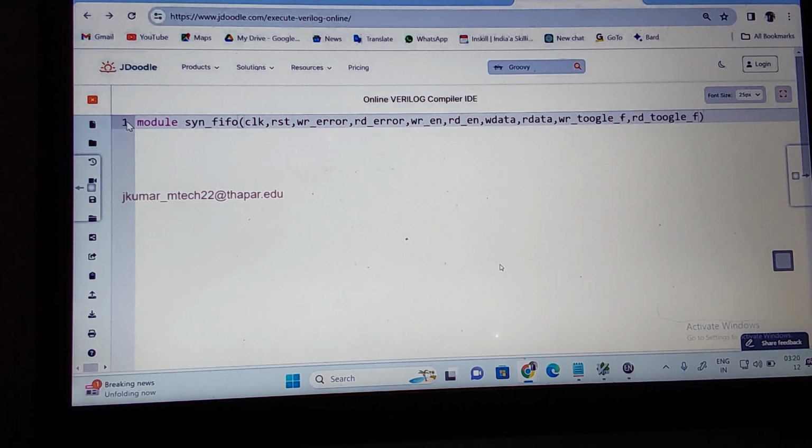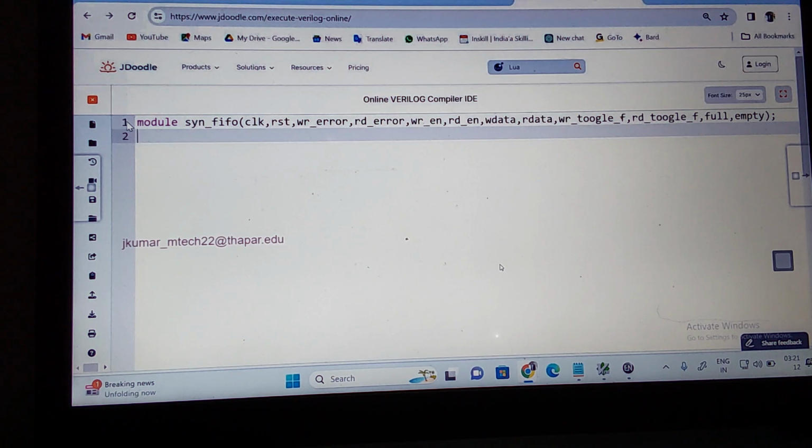If you want, you can write the full name. Then what do I need? Full and empty. Full is the output. Empty is also an output. Is there any other input or output port? Write pointer and read pointer are internal register data types, not exclusively an input port or output port. So I can create them as internal registers. Are you clear?